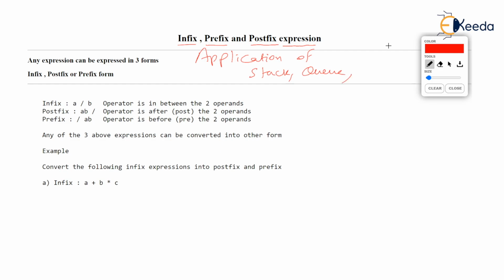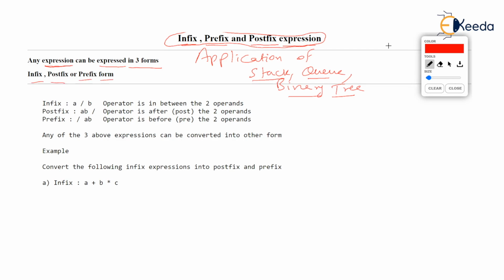So I will suggest all of you not to see this topic only from the point of view of expressions. This topic is taught to tell you what the importance is, where you can apply stack, queue, and binary tree, and which variety of problems can be solved using these data structures. Let's come to the definition. Any mathematical expression can be expressed in three forms, which are infix, prefix, and postfix.